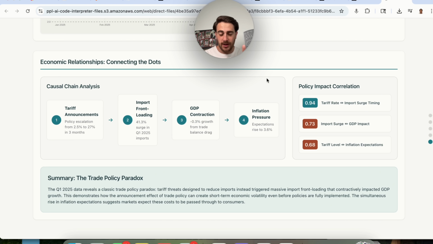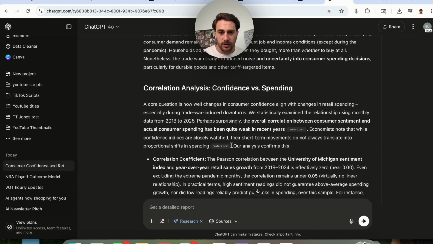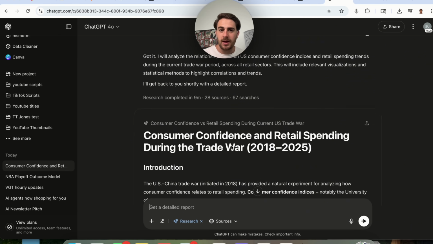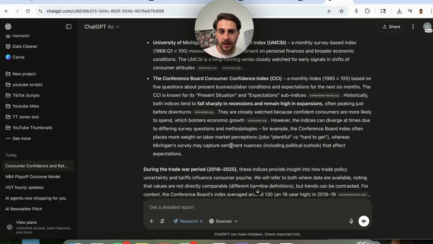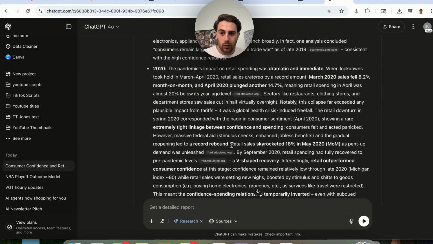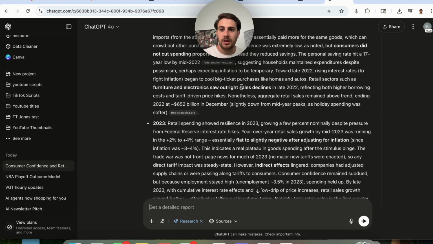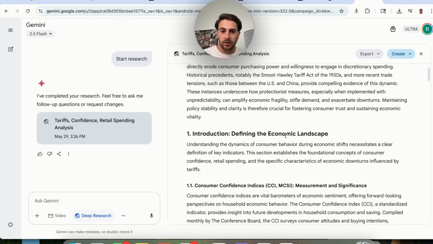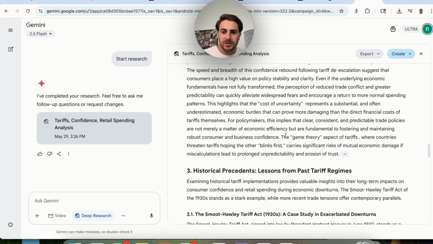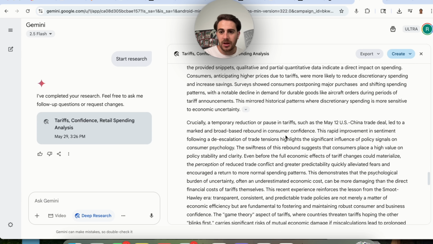Now, to contrast this, I am incredibly disappointed with the deep research that I got from Gemini, from Grok, and from ChatGPT. Check this out. Okay, so this is what ChatGPT gave us here. Remember when it asked us if we wanted graphs and statistical analysis and all that, and it said sure? Well, guess what? It didn't do that. It went through, it did, I guess, a little bit of deep research, but no graphs, no statistical analysis, nothing like that. If we come over to Gemini, we're going to see that this did a little bit of deep research also, but again, no graphs, no analysis, no statistics, nothing like that.